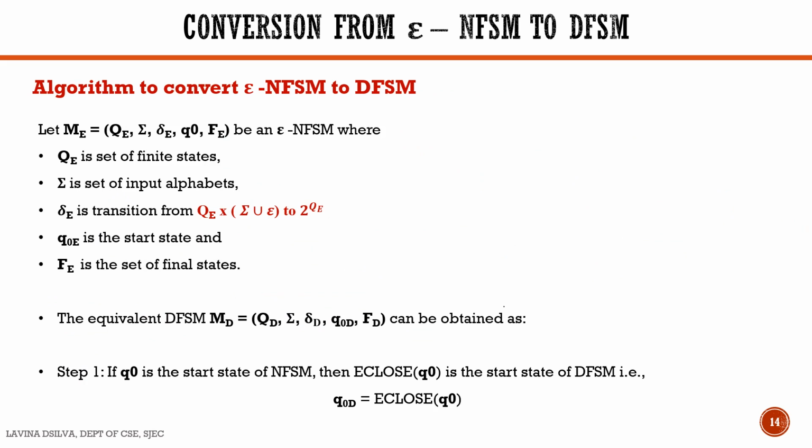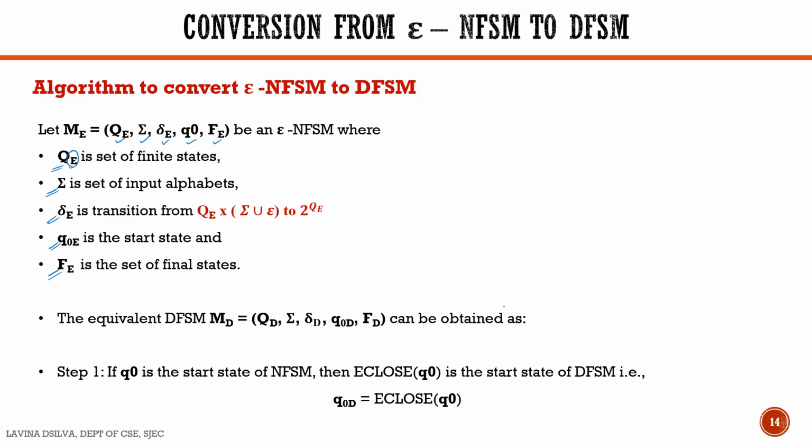Let us see the conversion of epsilon NFSM to DFSM. The algorithm has 3 steps. We write the representation of epsilon NFSM as ME equal to QE, sigma, delta E, Q naught E and FE, where QE is the finite set of states, sigma stands for the input alphabet, delta E stands for the transitions, Q naught E stands for the start state, and FE stands for the final states.